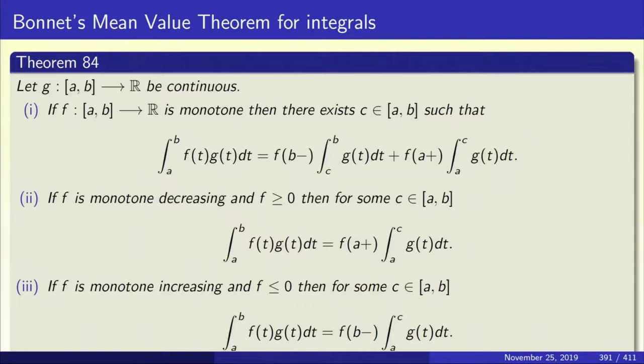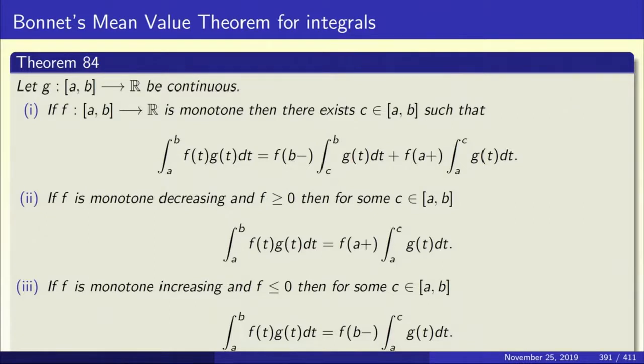So let g from [a,b] to R be continuous, and f from [a,b] to R be monotone. So you've got two functions, one of them is a continuous function and the other one is a monotone function. Then there exists a c in [a,b] such that the integral from a to b of f of t g of t dt equals f of b minus times the integral from c to b of g of t dt plus f of a plus times the integral from a to c of g of t dt.